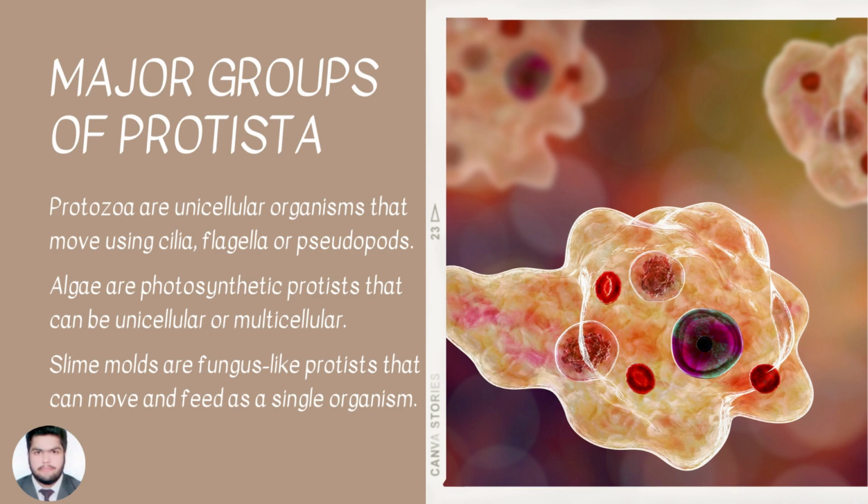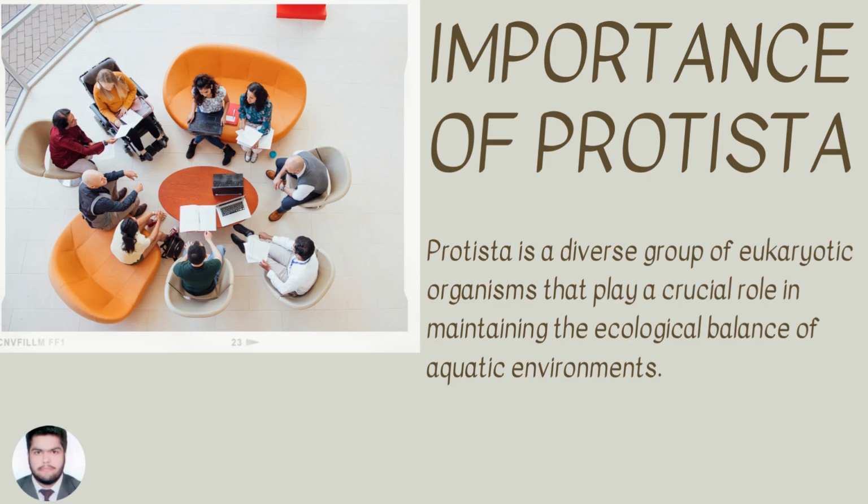Major groups of Protista. Protozoa are unicellular organisms that move using cilia, flagella, or pseudopods. Algae are photosynthetic protists that can be unicellular or multicellular. Slime molds are fungus-like protists that can move and feed as a single organism.